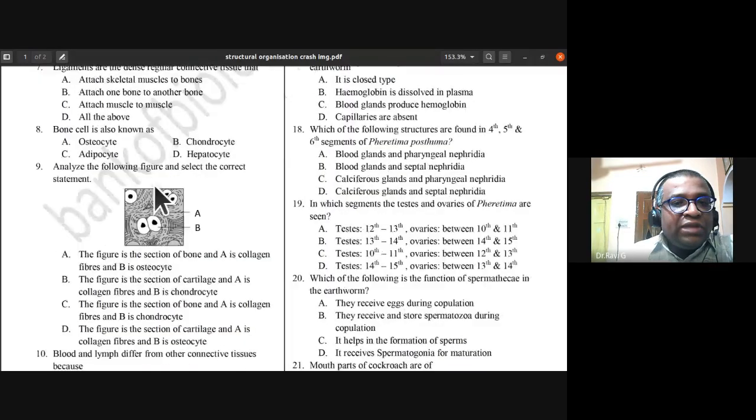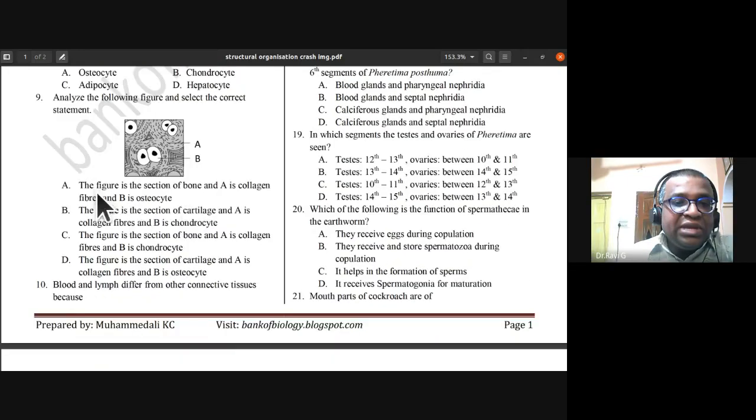Analyze the following figure and select the correct statement. So here you can find within the cavities, there are the cells. You have to analyze this diagram and select the correct statement. A and B they have given here. Option A: the figure is the section of bone and A is collagen fibers and B is osteocyte.